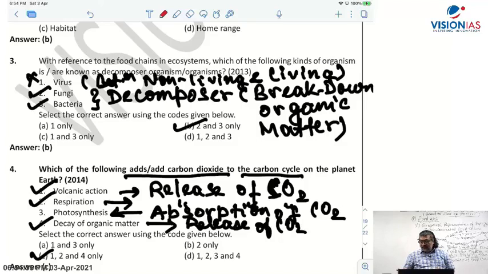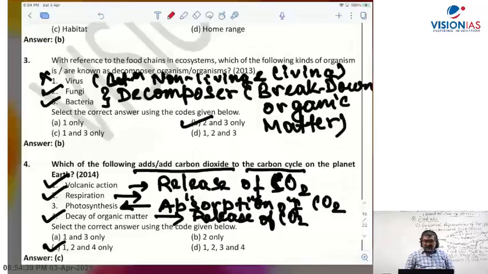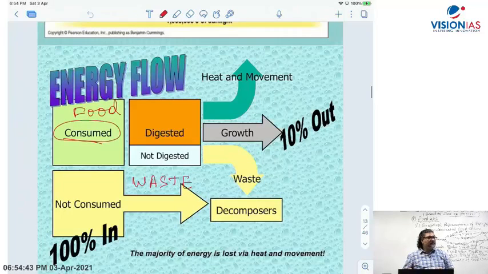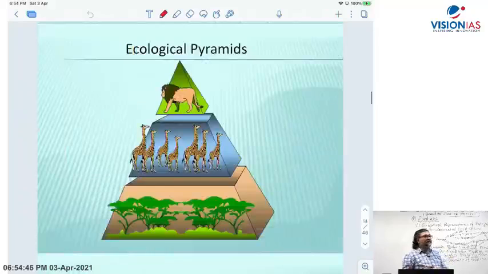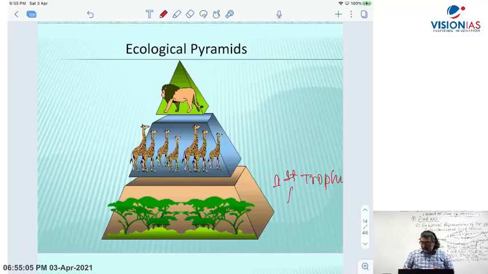Alright. So now where do we get the numbers? The concept of numbers comes in terms of the pyramid. When we come to the concept of the ecological pyramid, there we come to know the numbers. Now let's understand the concept here, then we'll move to that. See what happens in a pyramid, you have the producers to consumers. You have the first trophic level, which I have already discussed in the classroom.